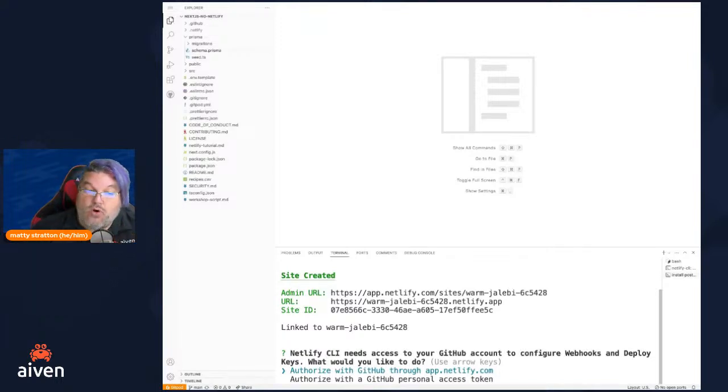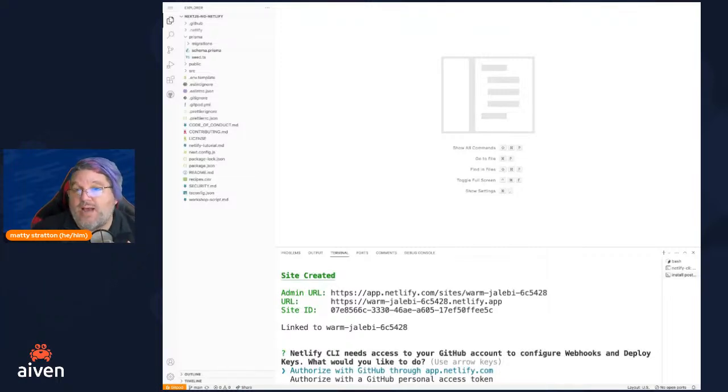Now it's saying we need to configure some GitHub for you, because it uses webhooks and deploy keys to do all that stuff. There are two ways you can do it. You can authorize with GitHub through app.netlify.com. If you pick this option, it's going to do a similar thing to what we just did: pop open a new browser window, and you authorize it to GitHub. Or you can use a personal access token. I'm going to do that for myself because of how I'm set up. It doesn't work as well with the Gitpod thing to use the browser step.